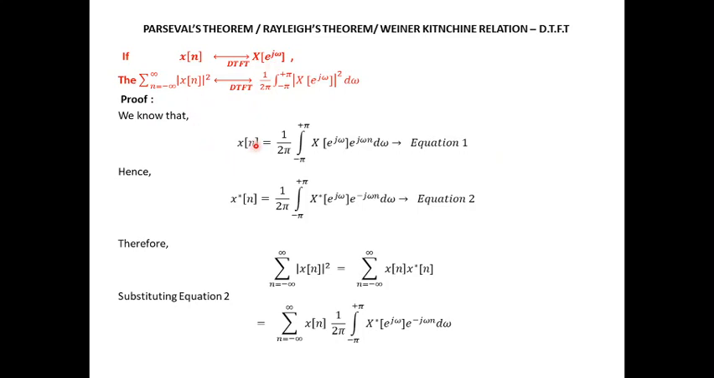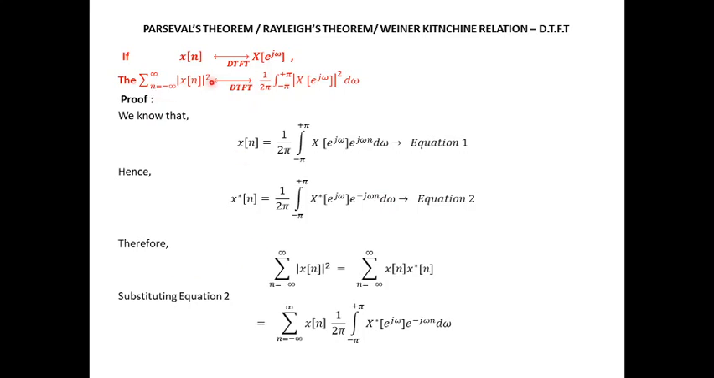X of n is replaced by its conjugate. So x conjugate of n means that wherever we have j, it will be automatically replaced by minus j. So X of e power j omega is a term. So the conjugate of that will be X conjugate of e power j omega, and e power j omega n can be written as e power minus j omega n d omega.